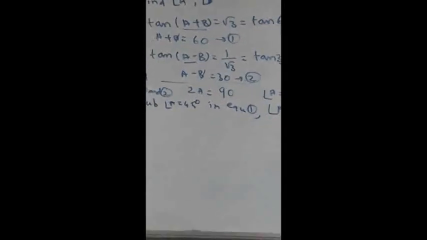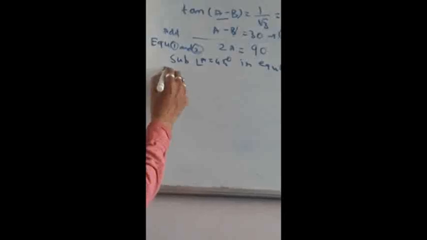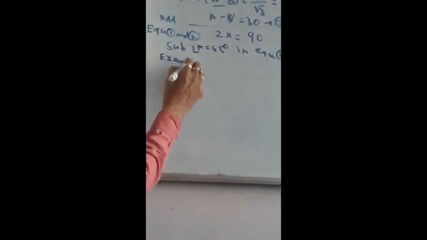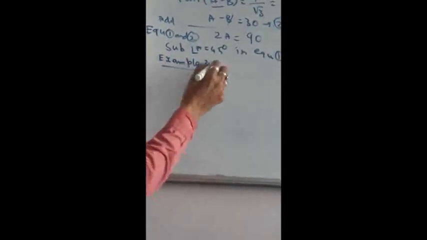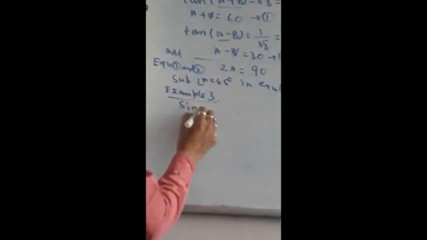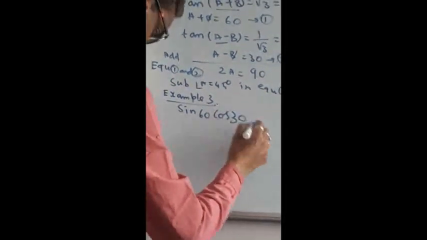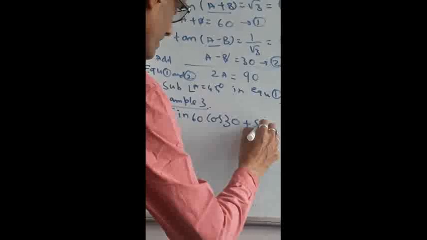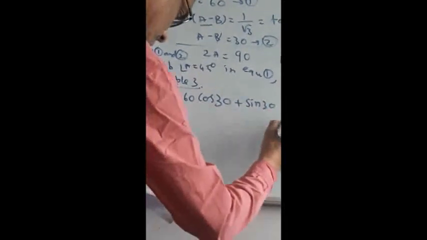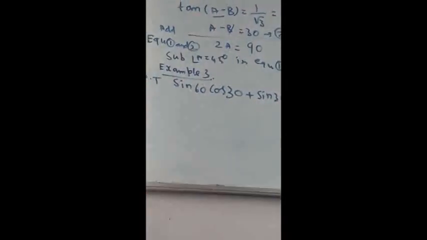Okay. Next I am going to explain example 3 also. So I will write it here itself. Example 3. The sum says sin 60 cos 30 plus sin 30 cos 60. So this you have to prove is equal to 1. So how do you prove it as 1?